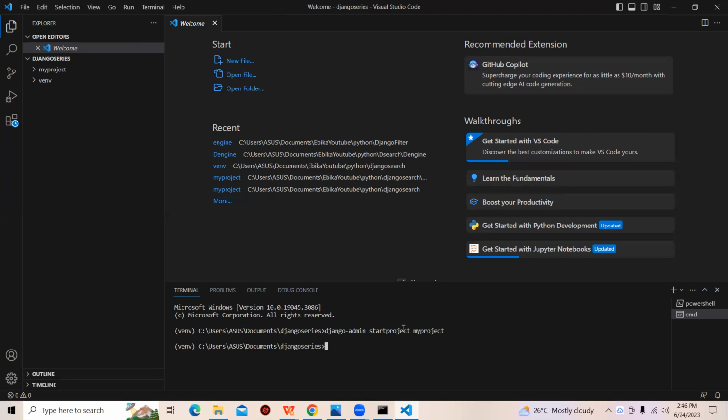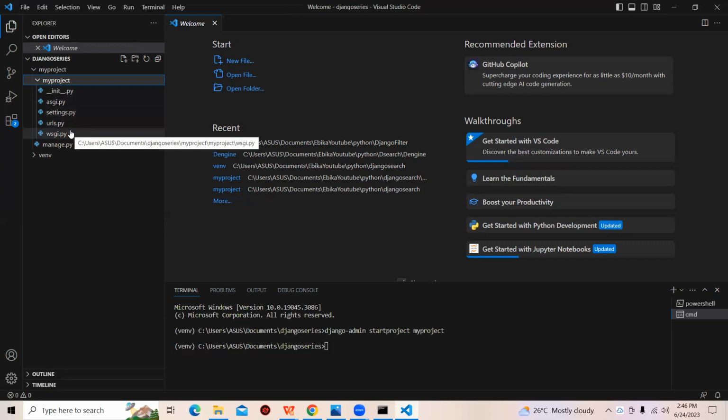If you look at where my mouse is now, you can see a myproject folder has been created there, and in the project, we have a file called manage.py. And if you open that myproject sub-folder or directory, you will see all these files in it.